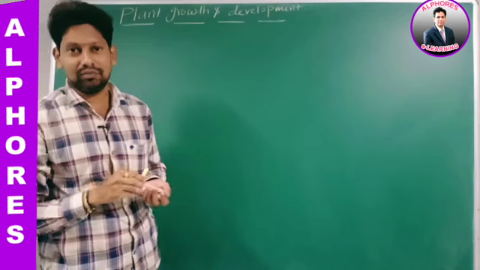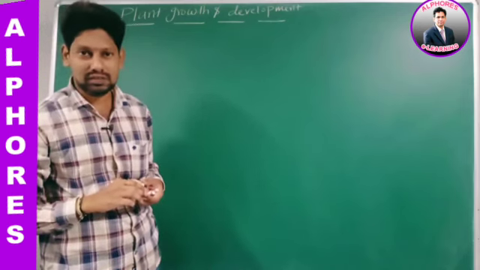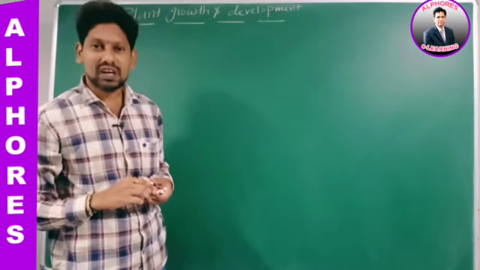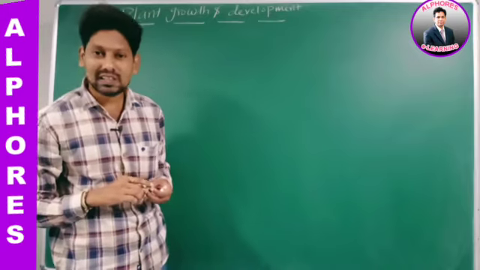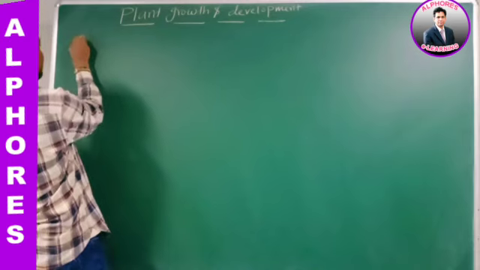Now listen here. All sexually reproducing organisms start their life with a single cell. What is the single cell? It is the zygote. This statement we read in first year, right?